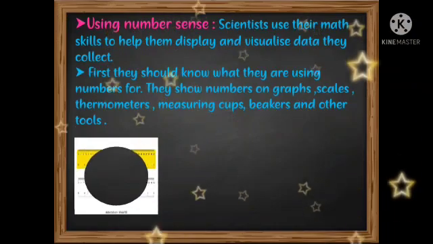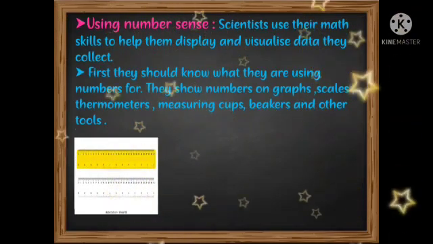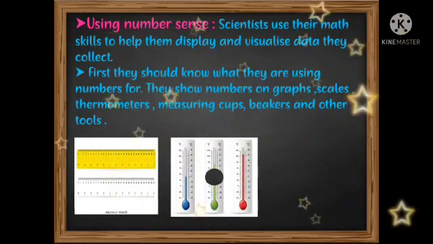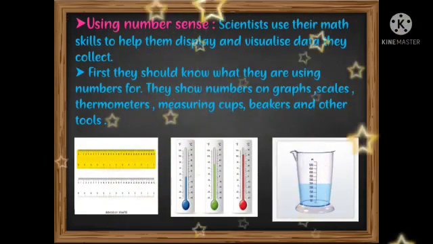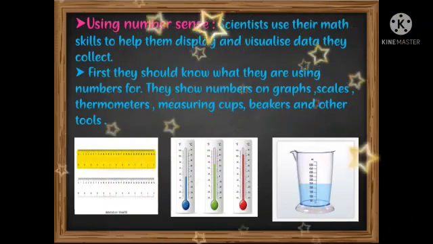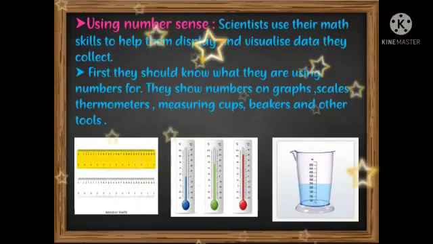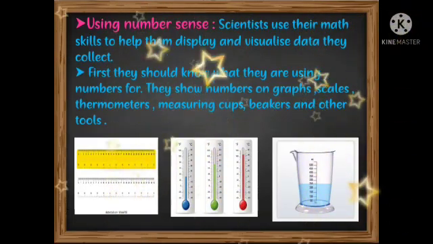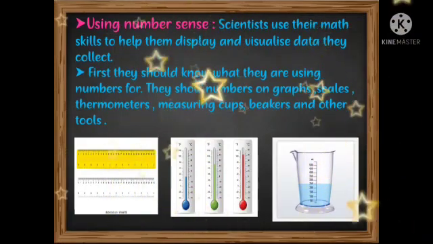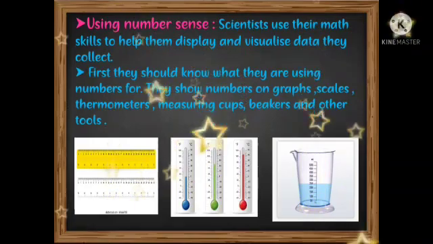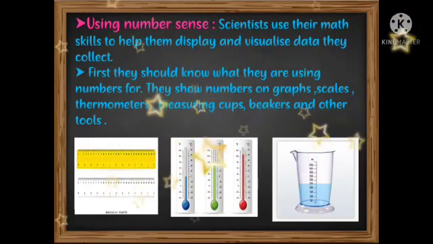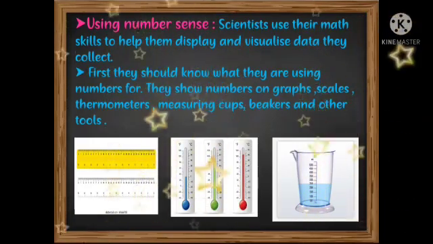Here are some measuring instruments like scales, thermometers, beakers and measuring jars. These are some of the measuring tools used by scientists in the investigation process. This is how scientists use measurement and numbers in their investigation.